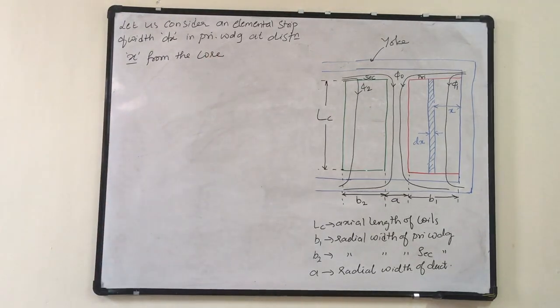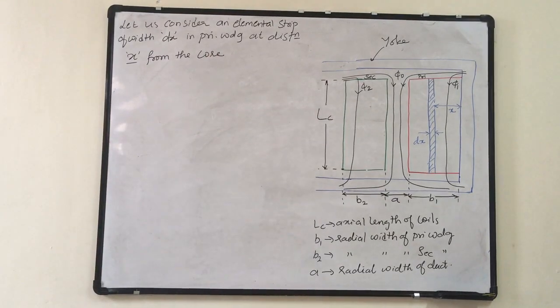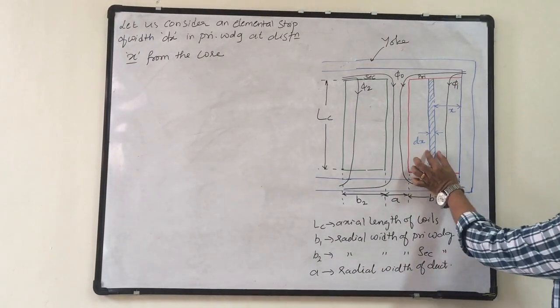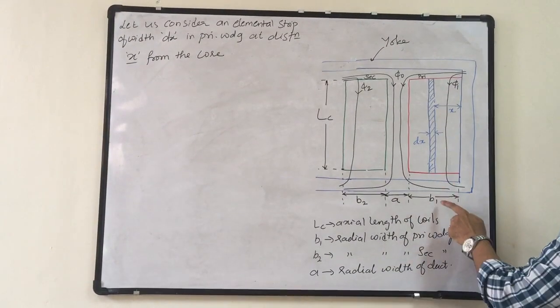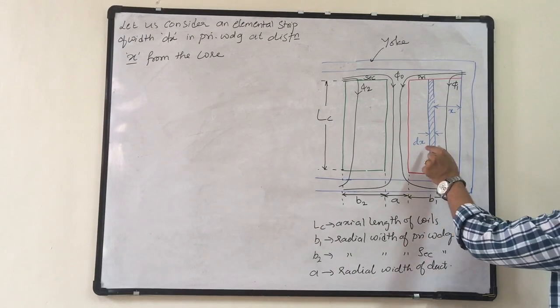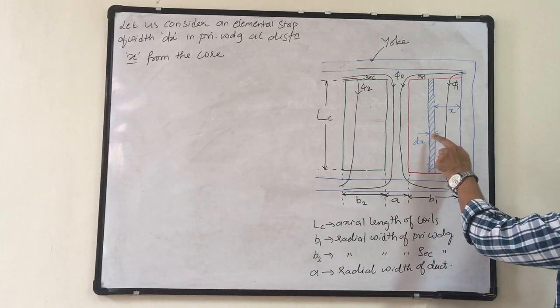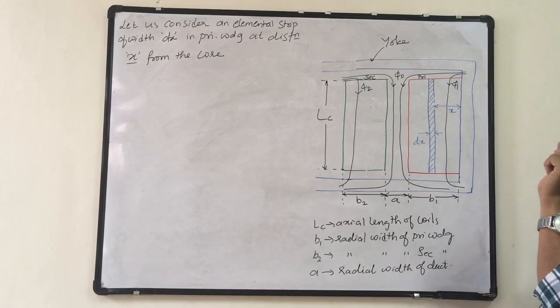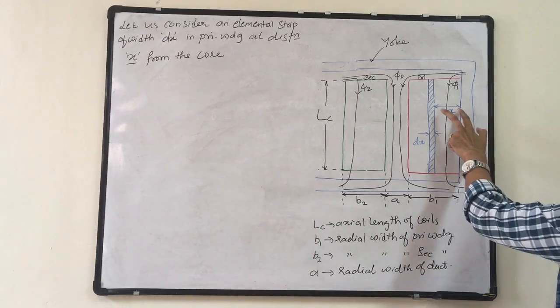I have considered an elemental strip of width dx in the primary winding, that is, in the width B1 of the primary winding, at a distance x from the core.